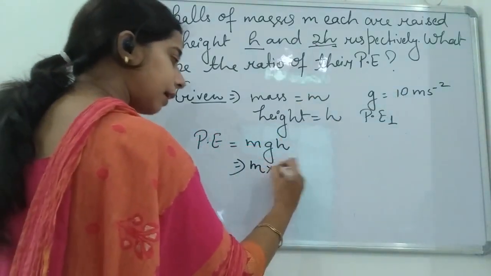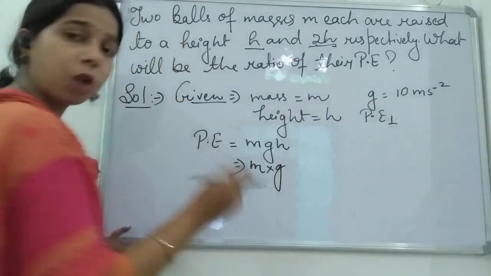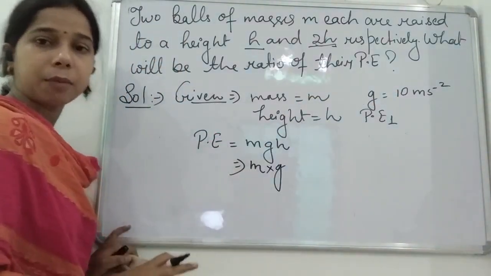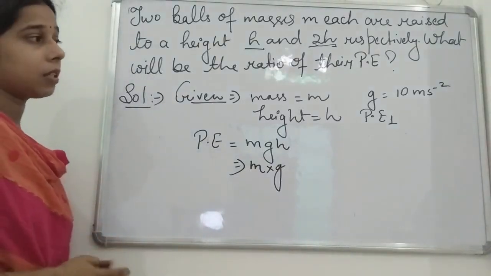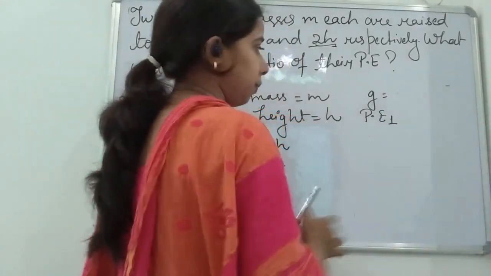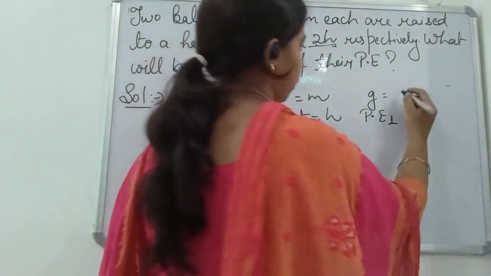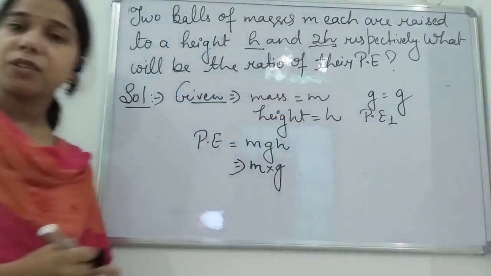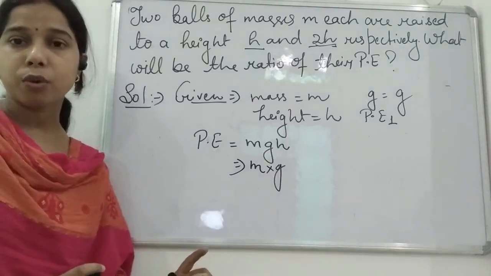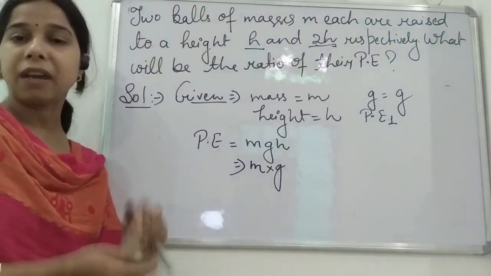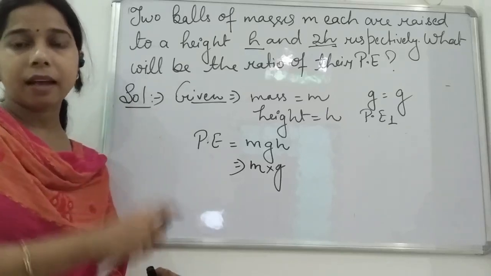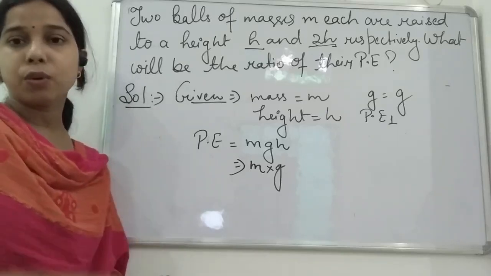If we take it as 10 or as g only, because g will be common for both of them. Acceleration due to gravity in the first ball and in the second ball will remain the same. So instead of writing the value, we can simply write g here. Even if you have written the value, it doesn't matter, because when you find the ratio, the first one has the 10 in it and the second one also has the 10, so they will cancel each other.